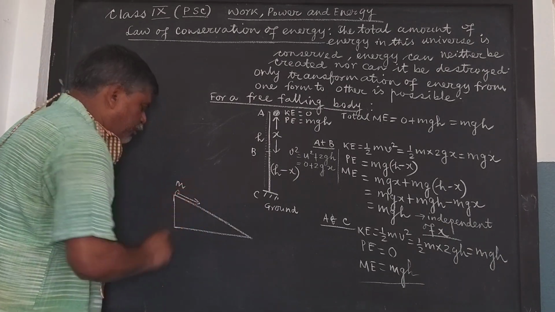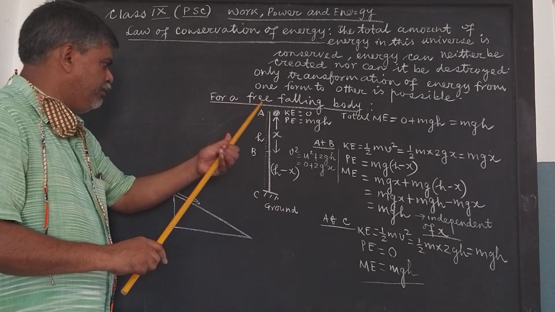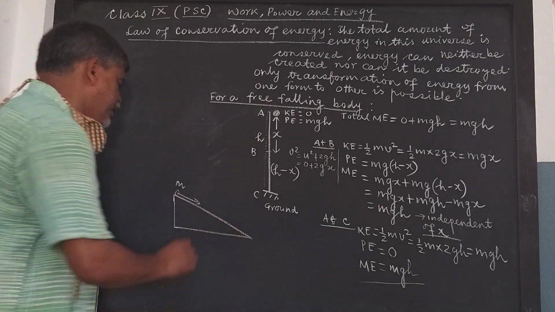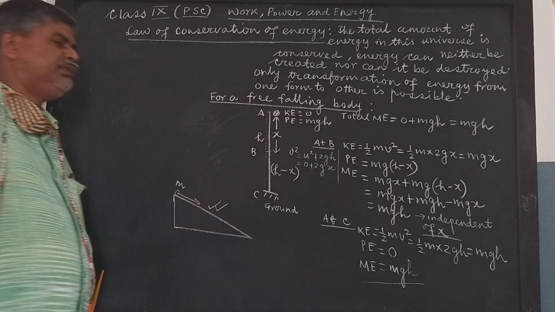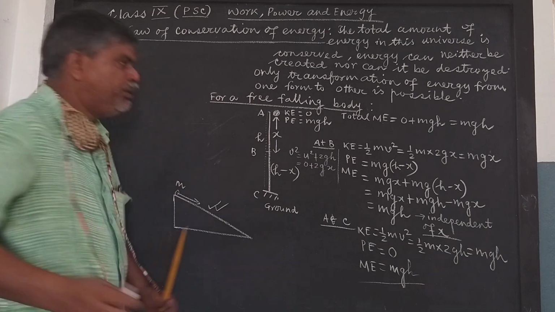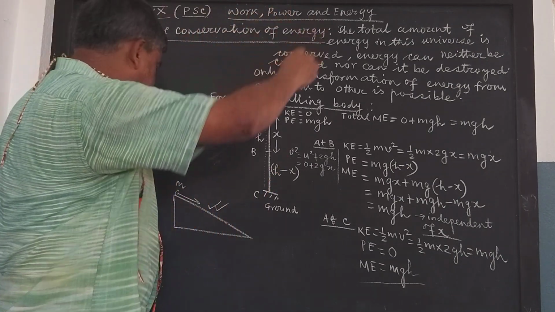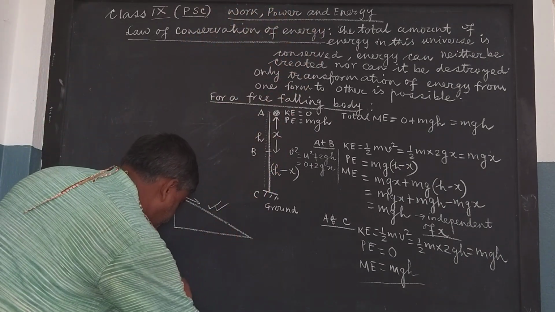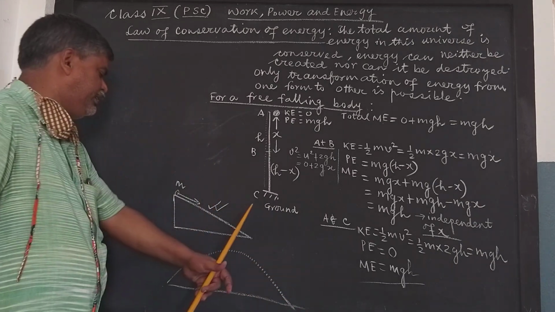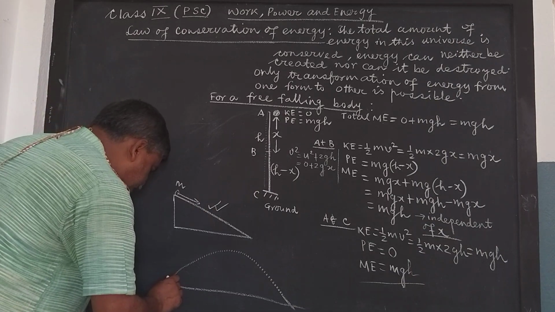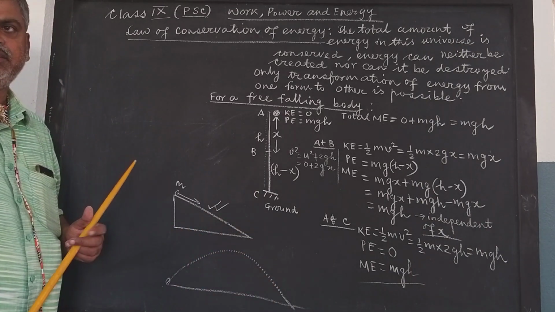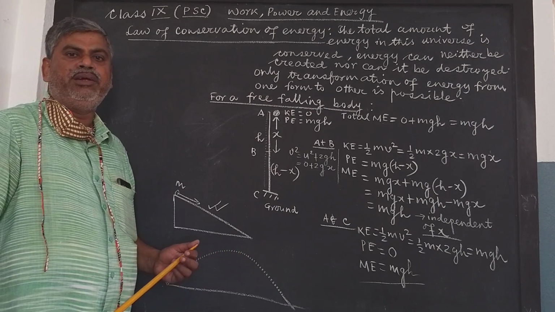Suppose instead of falling freely under gravity vertically downward, it is rolling down an inclined plane, then also its total mechanical energy remains conserved. And suppose I am throwing a body in this direction with some velocity v, then we shall see it will follow a path like this. We call it a projectile motion. And here also we can show that its total mechanical energy during this trajectory is remaining conserved.